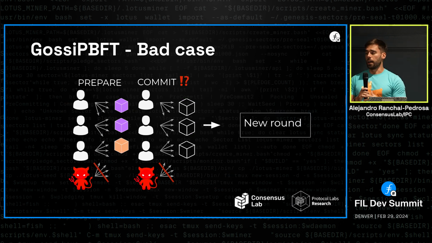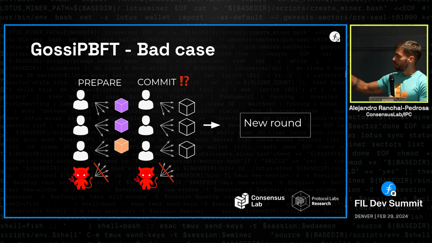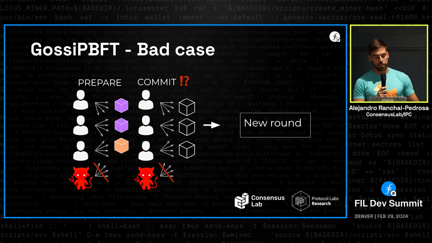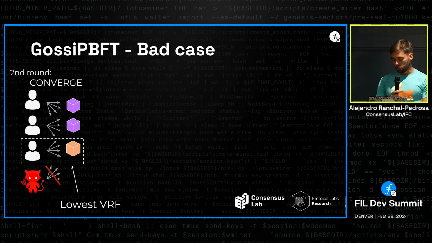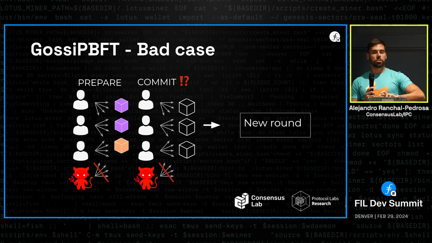Then if you don't get lucky, and we have this Byzantine that doesn't communicate, and one of the correct nodes, for whatever reason, proposes a different block to finalize, a different block from a different fork, then in this round we cannot terminate, right? We don't get a strong quorum of prepare messages for the same block. So every correct node in the commit step says, we haven't agreed, we should try again. So we go to a second round, and the question is, who should change their proposal? Should the one who proposes yellow switch to purple? Or should the ones who propose purple switch to yellow?